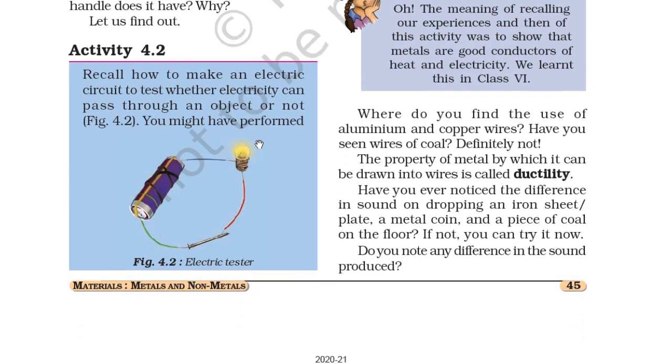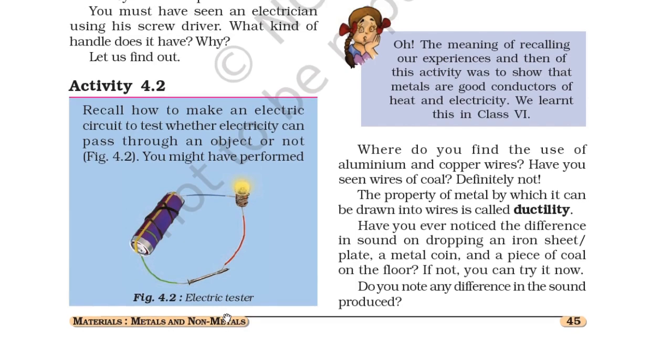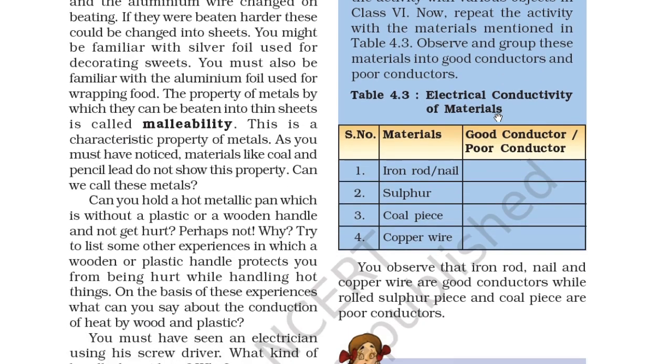Recall how to make an electric circuit to test whether electricity can pass through an object or not. In Figure 4.2 you can see the circuit you might have made. Here is the iron nail, here is a cell and here is the light. It is connected, so this is an electric tester. You can see the activity with various objects from class 6. Now repeat the activity with the materials mentioned in Table 4.3. Observe and group these materials into good conductors and poor conductors.